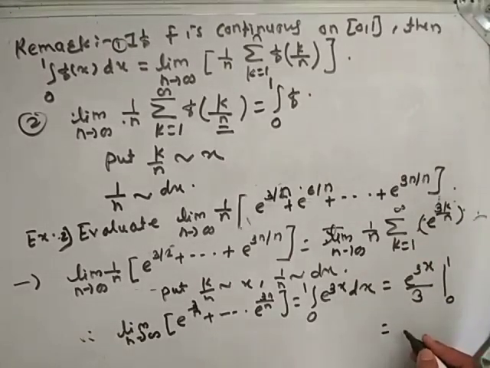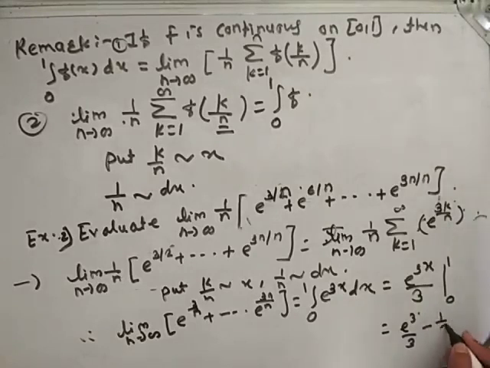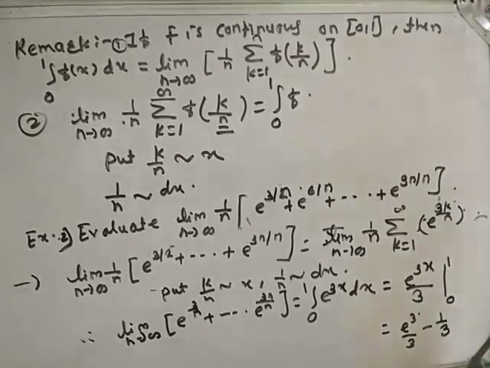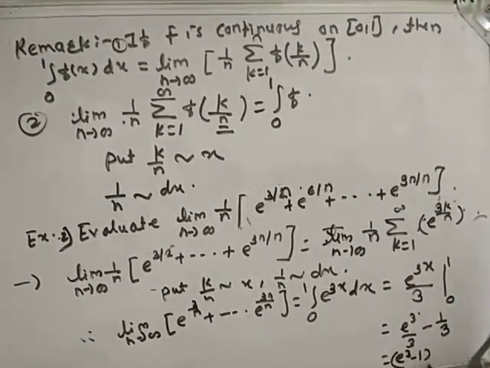This is e raised to 3 upon 3 minus 1 upon 3, which is equal to e raised to 3 minus 1 upon 3.